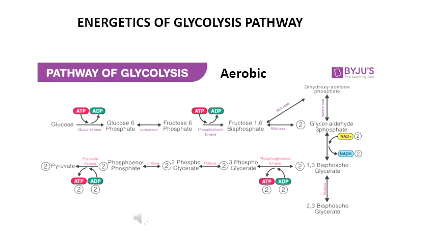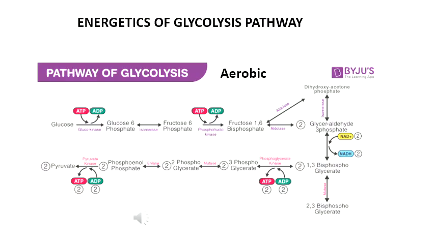Next is the energetics of glycolysis pathway. So there are mainly two types of glycolysis pathway, aerobic and anaerobic glycolysis pathway. In aerobic glycolysis pathway, the end product is pyruvate. So how many ATPs are produced in aerobic glycolysis pathway? The total number is 8.